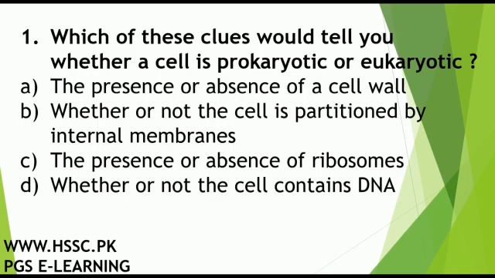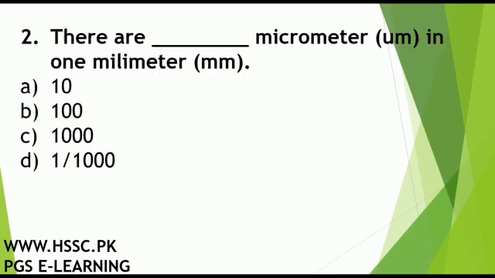Which of these clues would tell you whether a cell is prokaryotic or eukaryotic? Whether or not the cell is partitioned by internal membranes. There are dash micrometer in 1 millimeter. Correct answer is 1 by 1000.